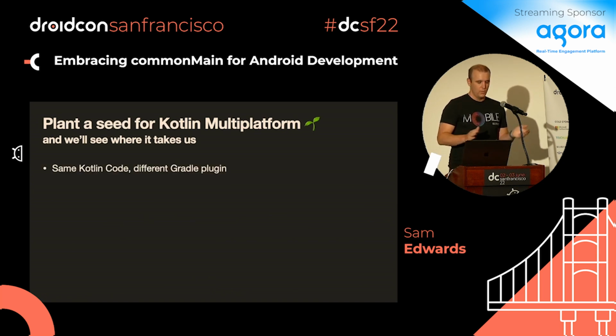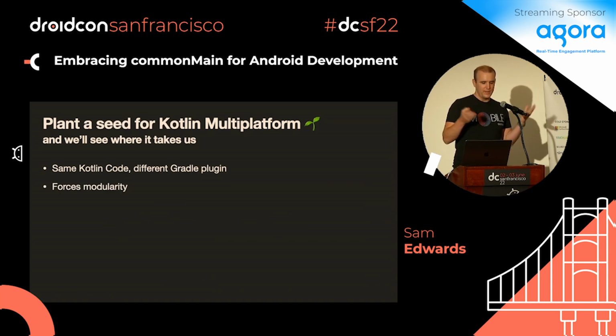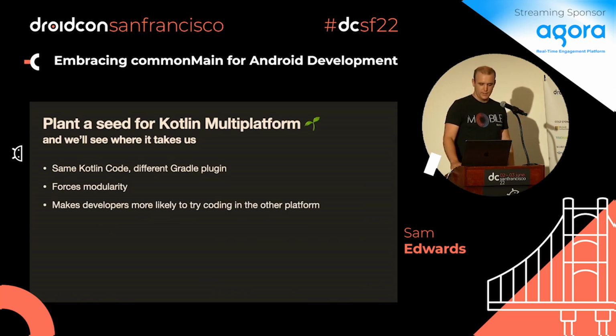So we're writing the exact same Kotlin code we were writing already. The difference is the Gradle plugin, and that's kind of what we'll get into here. Instead of the Android or JVM plugin, you're actually just using the multi-platform plugin. By doing commonMain code and using this, you're kind of forced into modularity, and it makes it a little bit easier to test things. And the thing I like the most is it makes you think about the other platform.